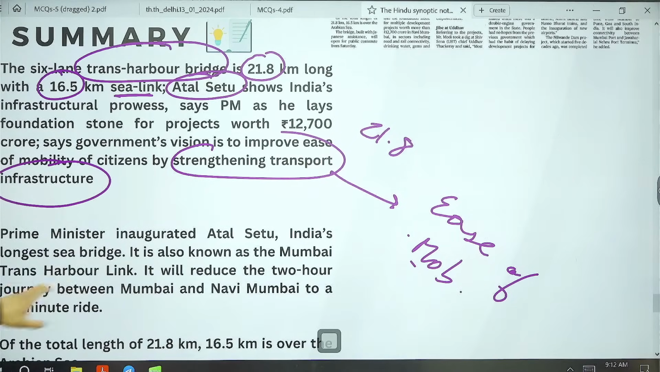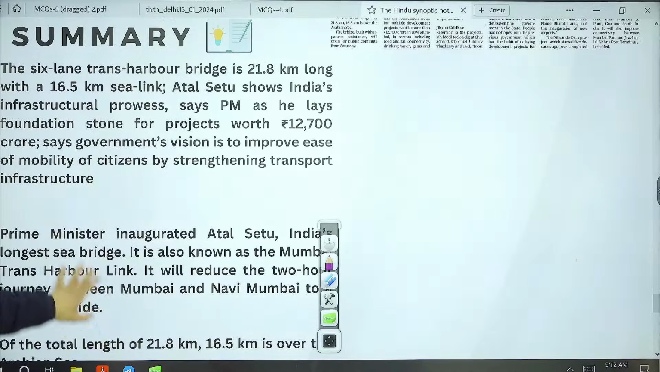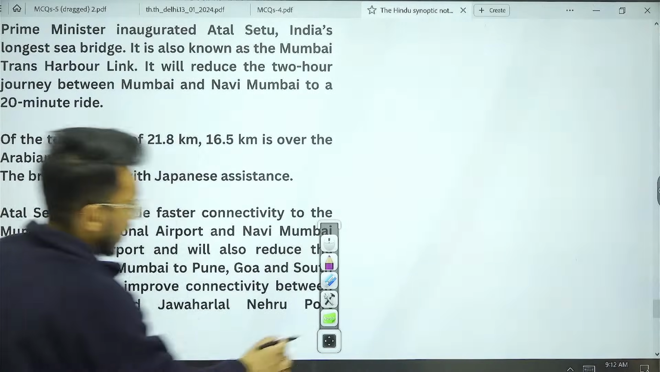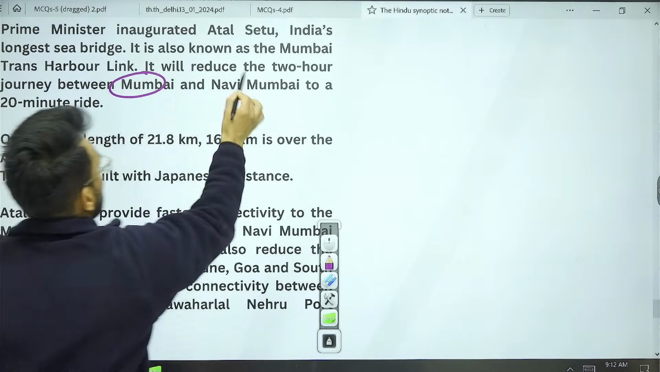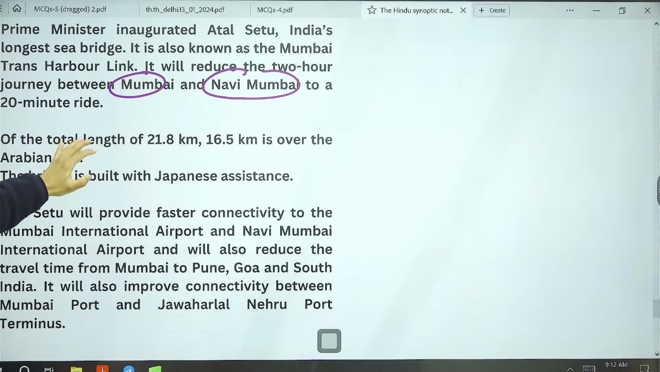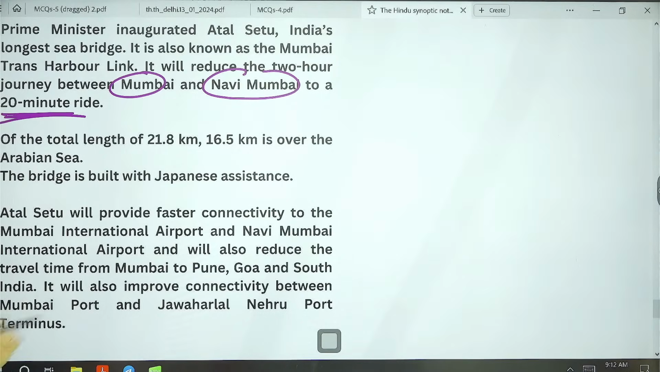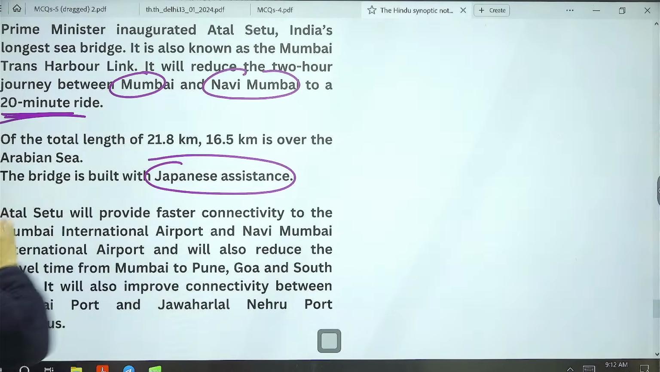Now, where has this bridge been constructed? This flyover has been constructed in Mumbai, and it will connect Mumbai and Navi Mumbai. Right now, this journey is more than 40 kilometers and used to take 2 hours of travel time. But now, travel time will be reduced to just 20 minutes. And this bridge has been built with the assistance of Japan.